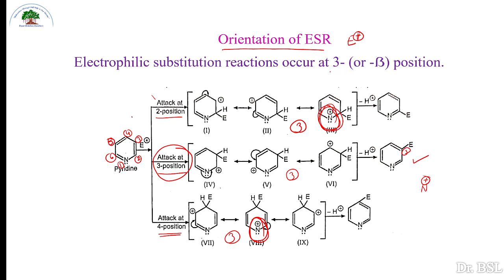So attack at position 3 or beta position; the carbon just next to the nitrogen is the alpha carbon, and next to alpha is beta. So beta attack is more preferable in case of pyridine when electrophilic substitution reactions are considered.